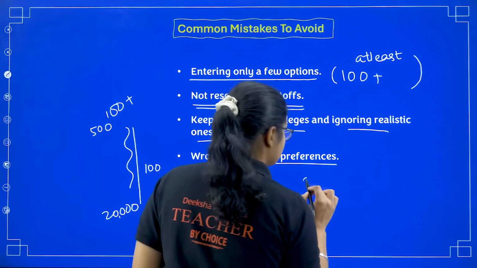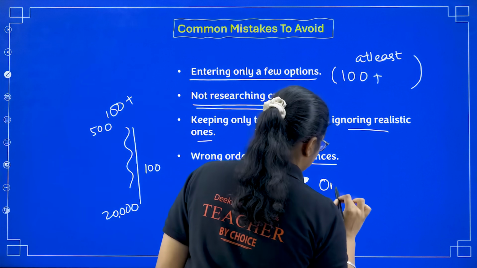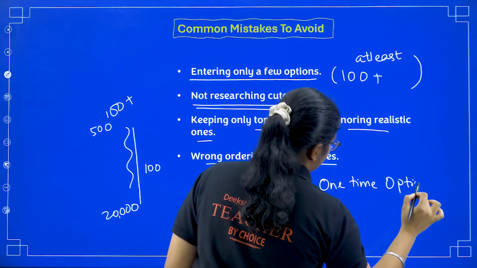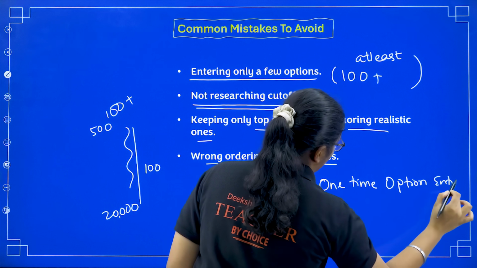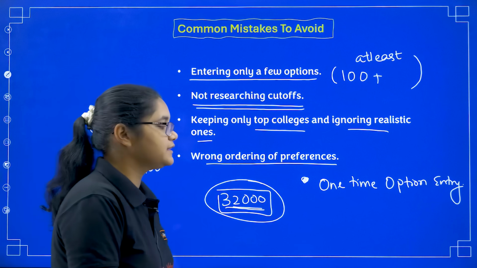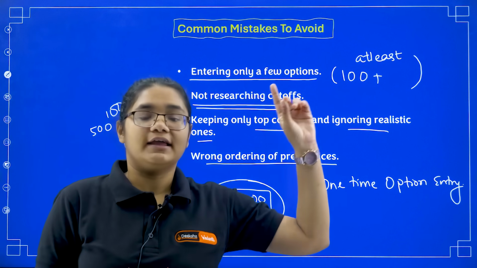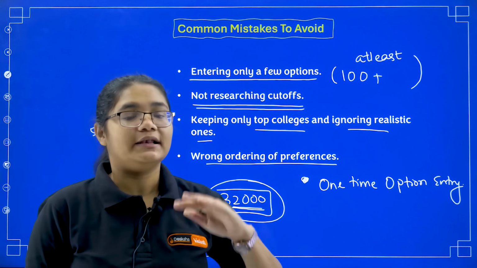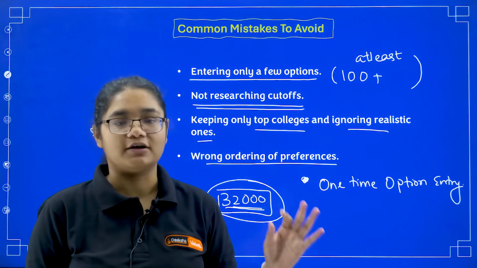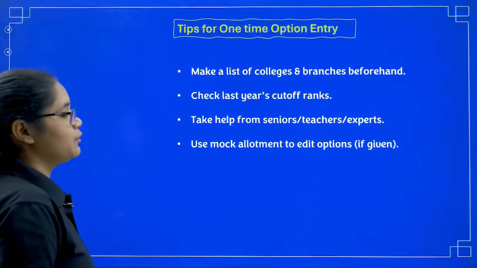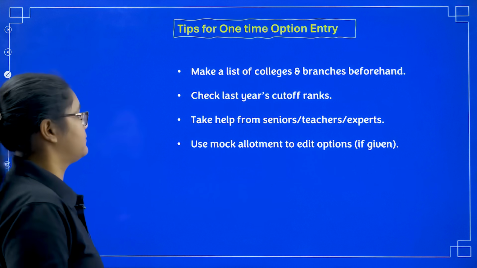And next is one-time option entry. Please remember this. You should be adding all the colleges that you are interested in in the first round itself. Later you will not be given any chance to add colleges. Second, tips for one-time option entry. I'll be giving you some tips here.